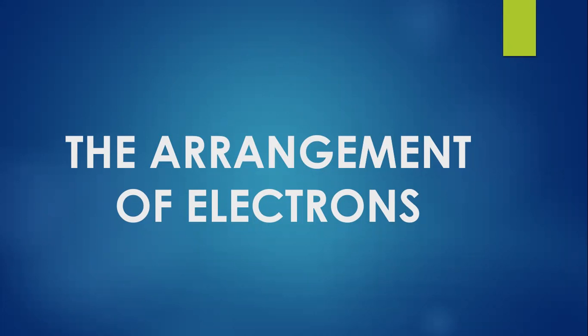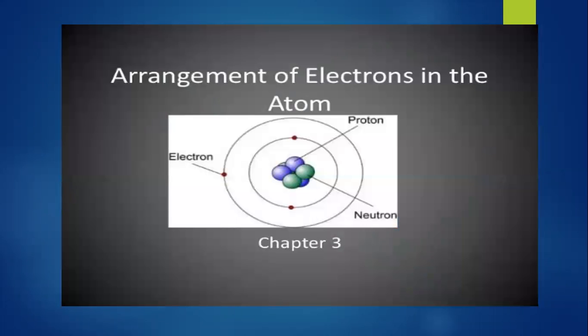In today's discussion we are going to discuss in detail what the arrangement of electrons in an atomic structure, in the structure of an atom, is. We can also call this arrangement of electrons the electronic configuration.